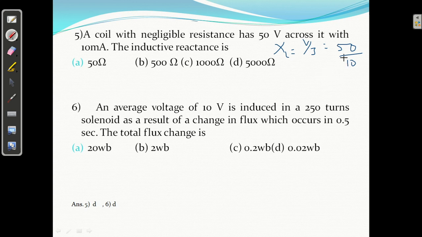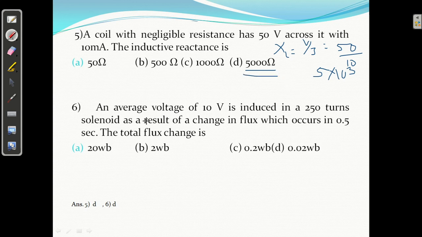So 50 upon 10, 5 into 10 raised to power 3. Okay, so 5000 ohm. That is the answer.